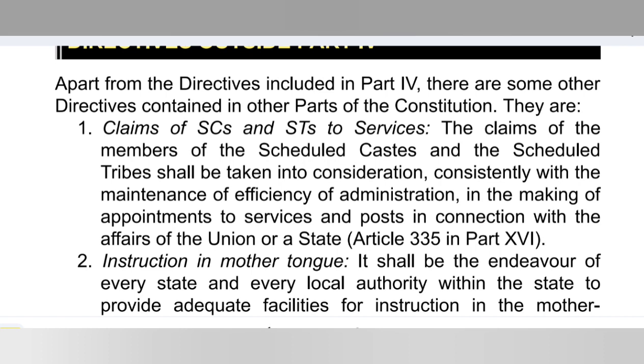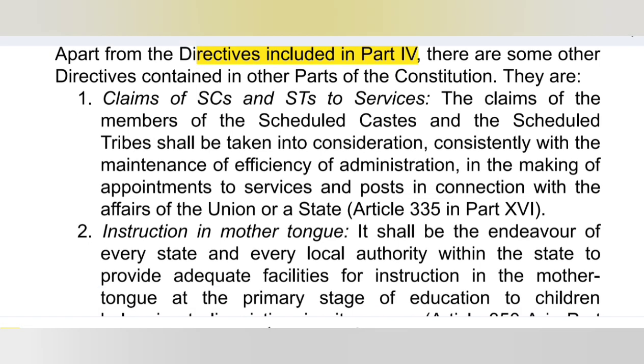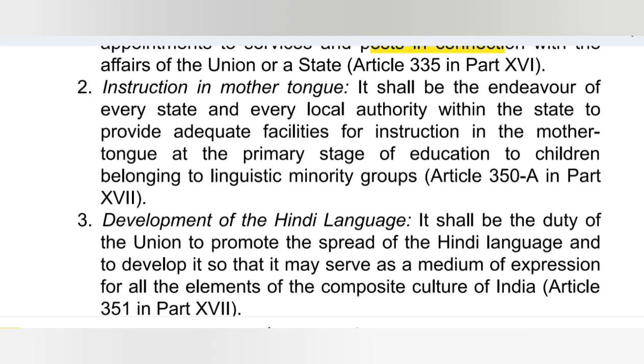Now, directives outside the part 4. Apart from directives included in part 4, there are some other directives contained in other parts of the constitution. They are claims of scheduled caste and scheduled tribe to services. Okay, तो first directive क्या है? Claims of scheduled caste and scheduled tribe to services. The claims of the members of scheduled caste and scheduled tribes shall be taken into consideration consistently with the maintenance of efficiency of administration in making of appointments to services and posts in connection with the affairs of union or a state. Article 335, part 16.